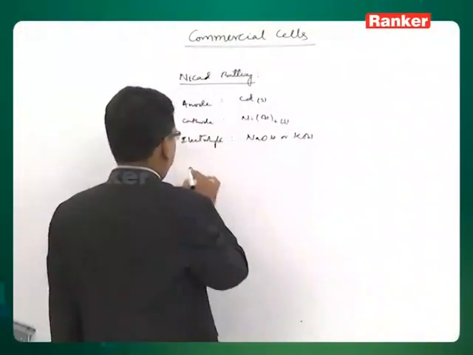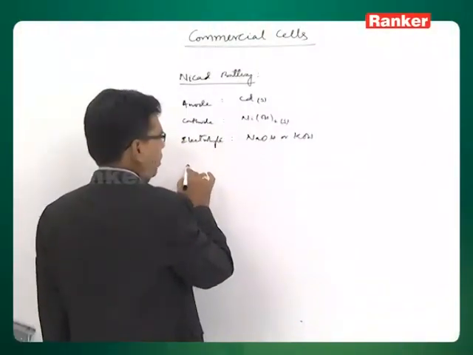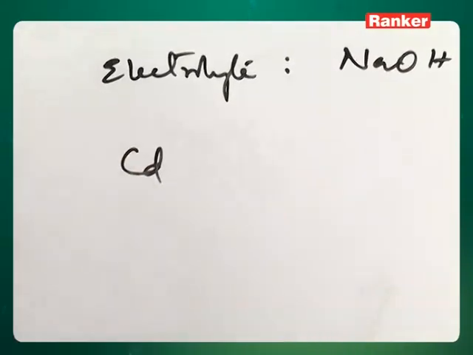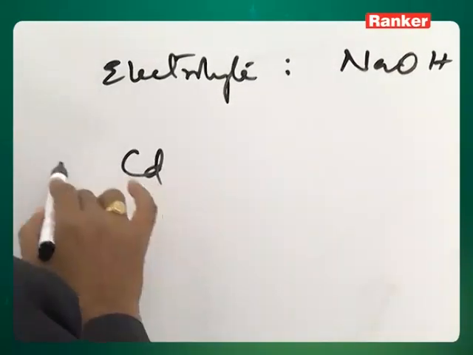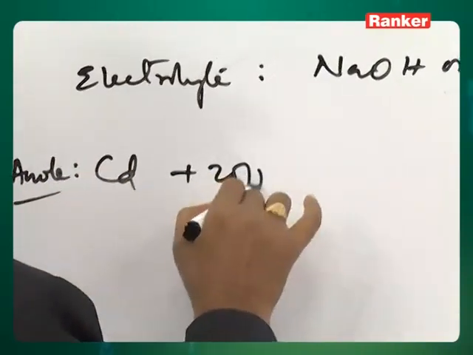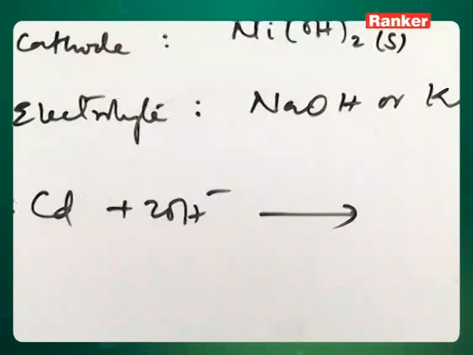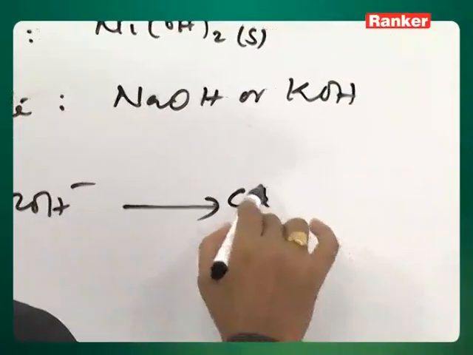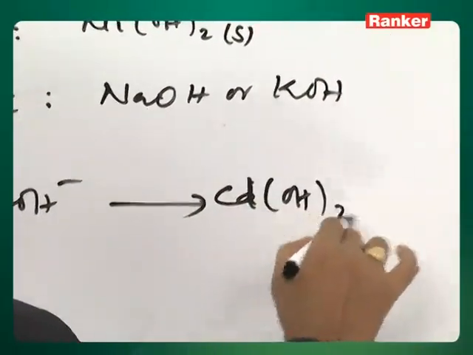The cell reactions are as follows. At the anode, cadmium plus 2OH minus gives cadmium hydroxide.